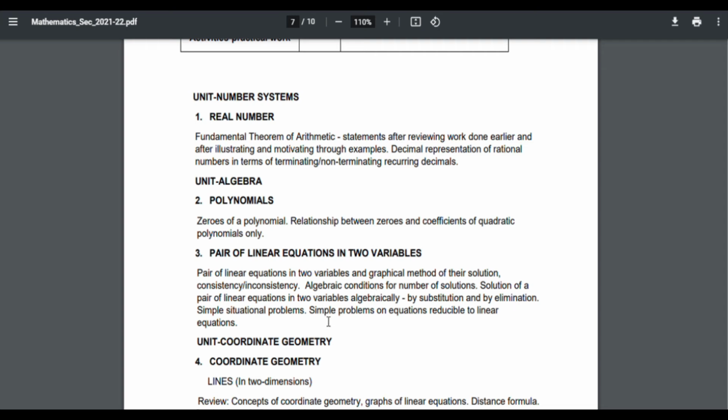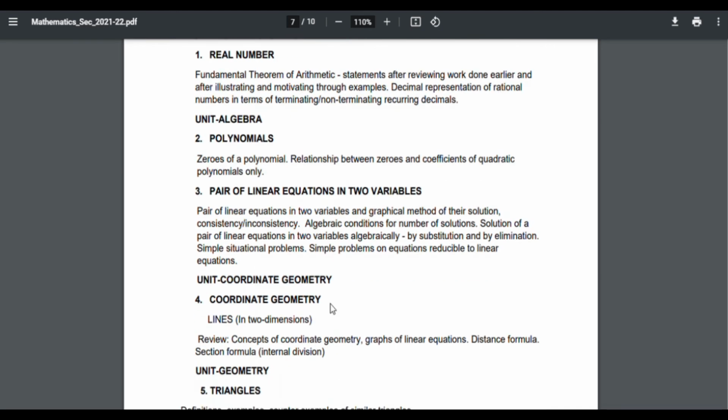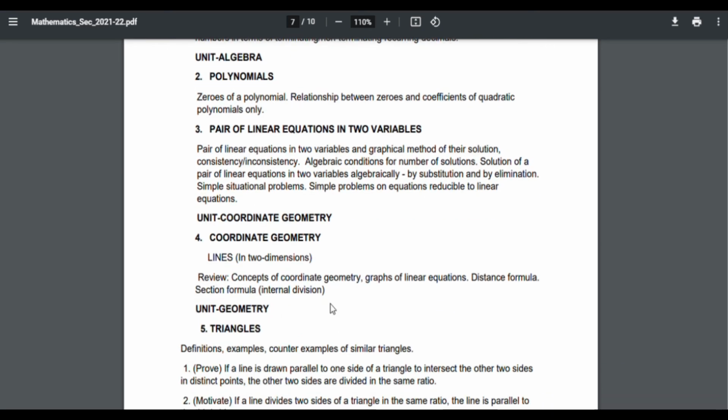The next one is coordinate geometry. From this chapter, 7.4 area of triangle and the corresponding exercise 7.3 are the portions eliminated. Area of triangle 7.4 and corresponding exercise 7.3.